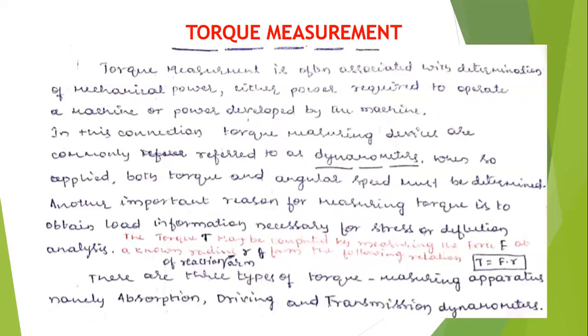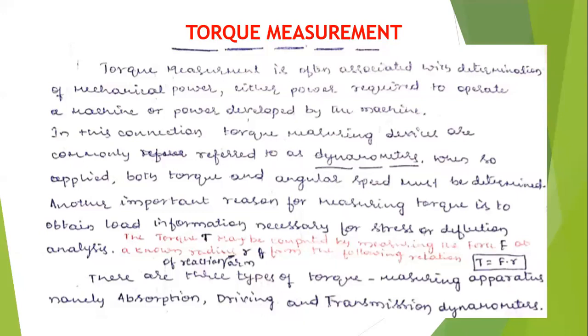Next, come to the point, the torque measurement. Torque measurement is nothing but the power developed by the engine. In advertisements for cars in the newspaper, they show that the car produces 150 newton meters of torque at 4,500 RPM.